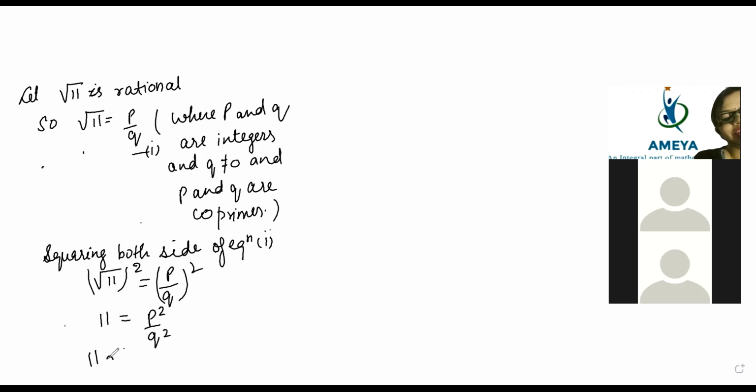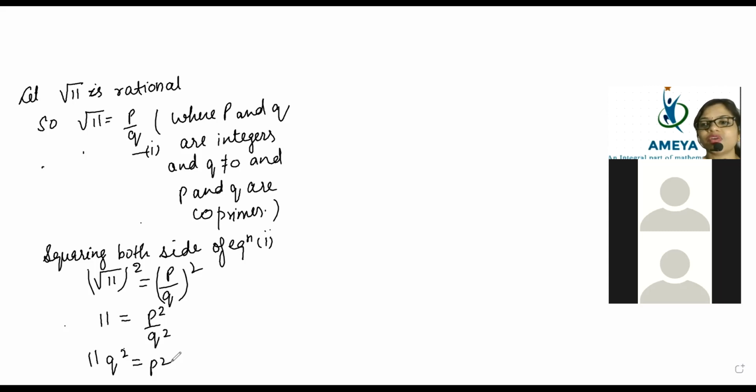Like in the last class, what we know, and I told you in the last class, beta, is that if 11 can divide P square, then 11 can divide P. Correct, Vishal, but don't write like that. You just write that 11 can divide P square, then 11 will become the common factor. That is the correct content you have said.